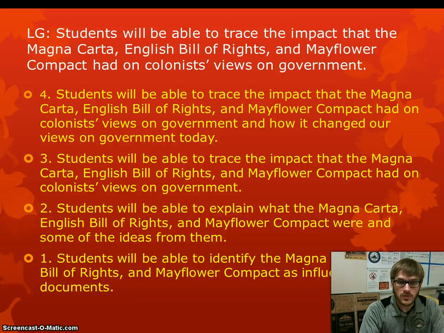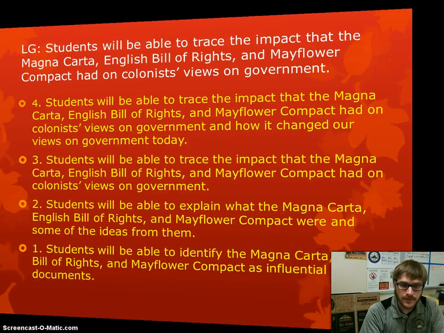So take a moment to read over this learning goal. Students will be able to trace the impact that the Magna Carta, English Bill of Rights, and Mayflower Compact had on colonists' views of government. Read over the 4 levels. You can pause it if you need to take some time to read it, and then rate yourself on where you are. Once you're done reading it over, we'll be ready to move on.